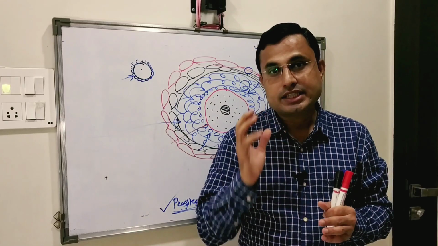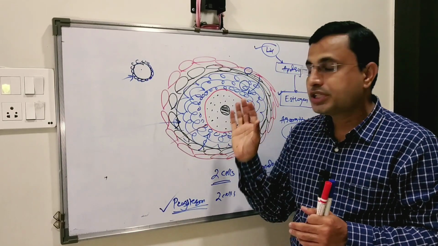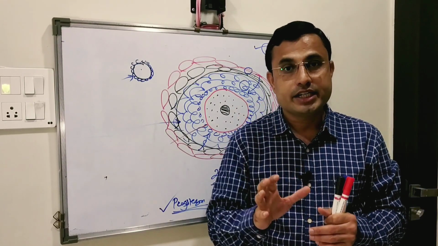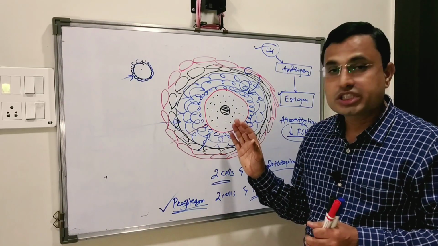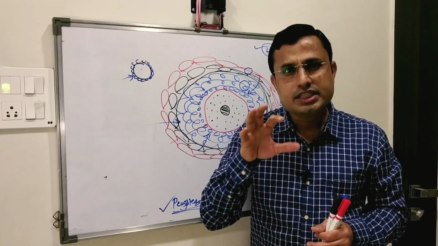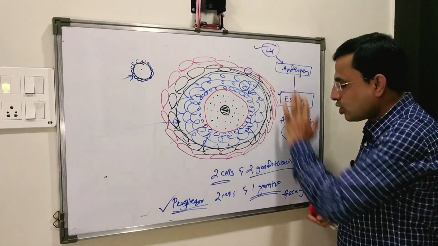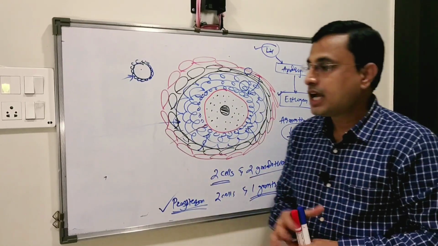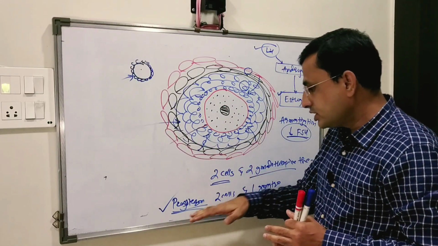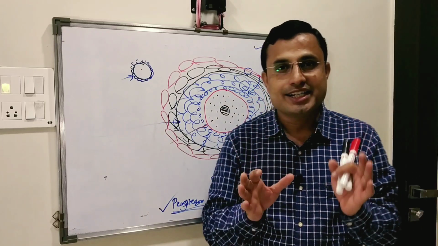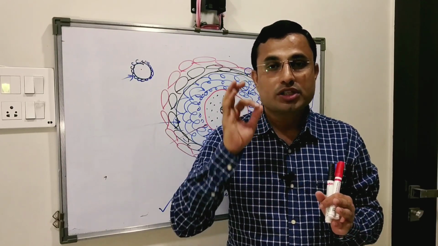In the next video we are going to discuss the ovulatory cycle in detail. But what I wanted to tell you is how the hormones are synthesized. I told you this in brief, but we will discuss estrogen as well as progesterone in detail when we reach that particular topic.